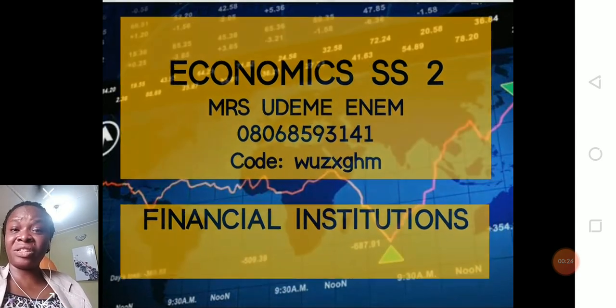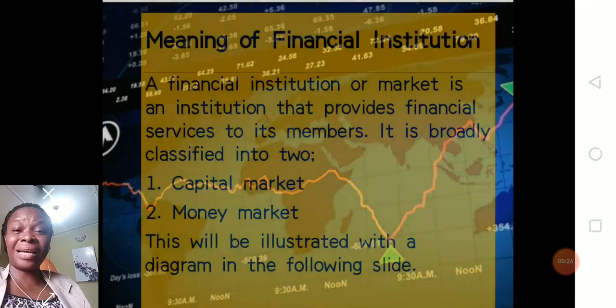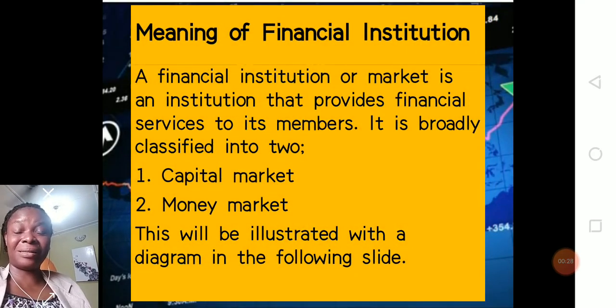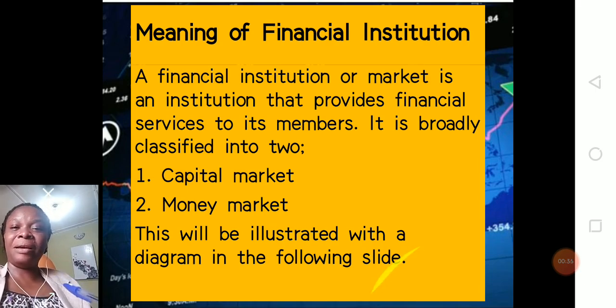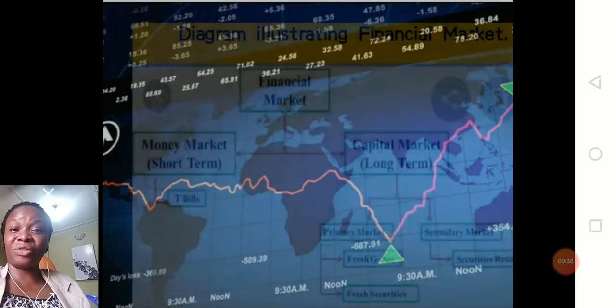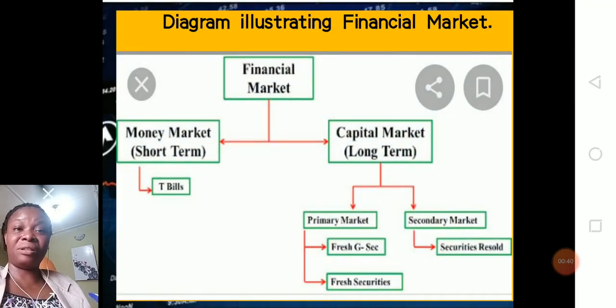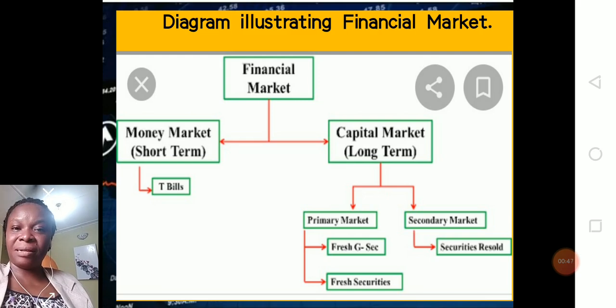When we talk about a financial institution, it is simply an institution or a market where financial services are traded. It is divided into two. We have the capital market and the money market. Now we have a diagram there to further illustrate your financial market. Your capital market is further divided into two. You have your primary market and the secondary market.